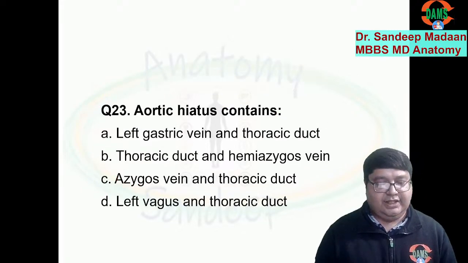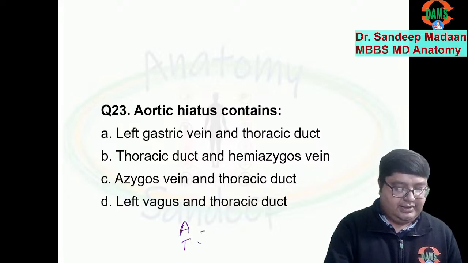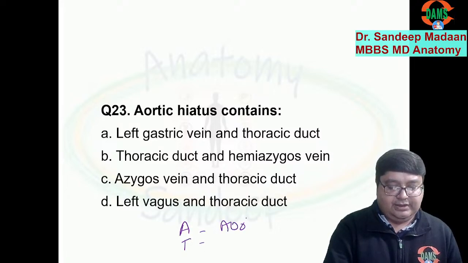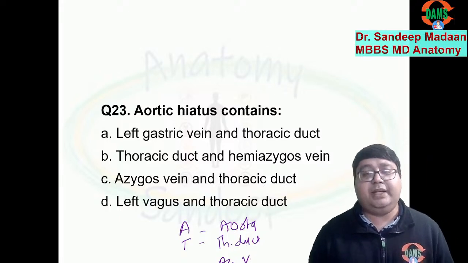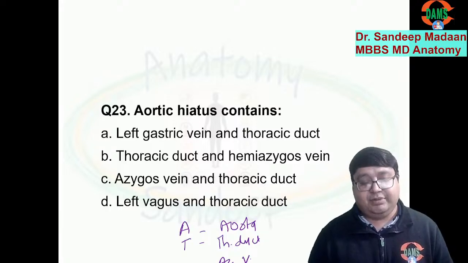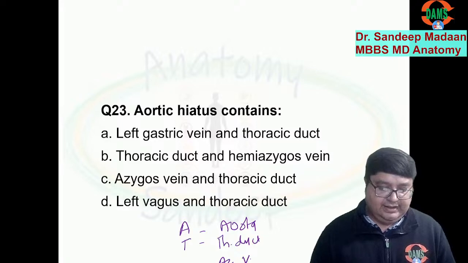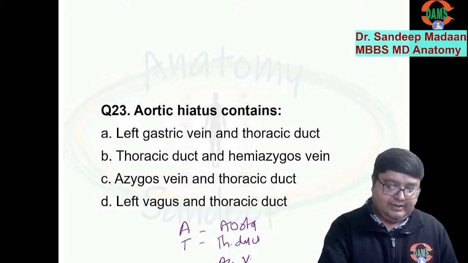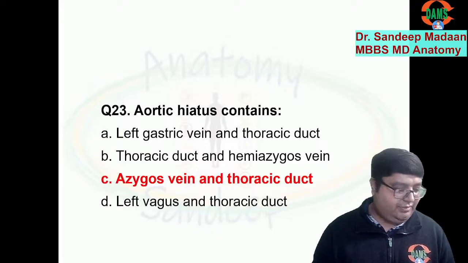Next question is this: aortic hiatus. I hope you remember the aortic hiatus has the ATA structures. A for aorta, T for thoracic duct, and A for azygos vein mostly. Because sometimes it might not come from here, it might pierce the right crus, but mostly it will come from here only. So it will contain these three. Azygos vein and thoracic duct are among the given options, but otherwise it contains these three ATA structures. So C will be the answer.